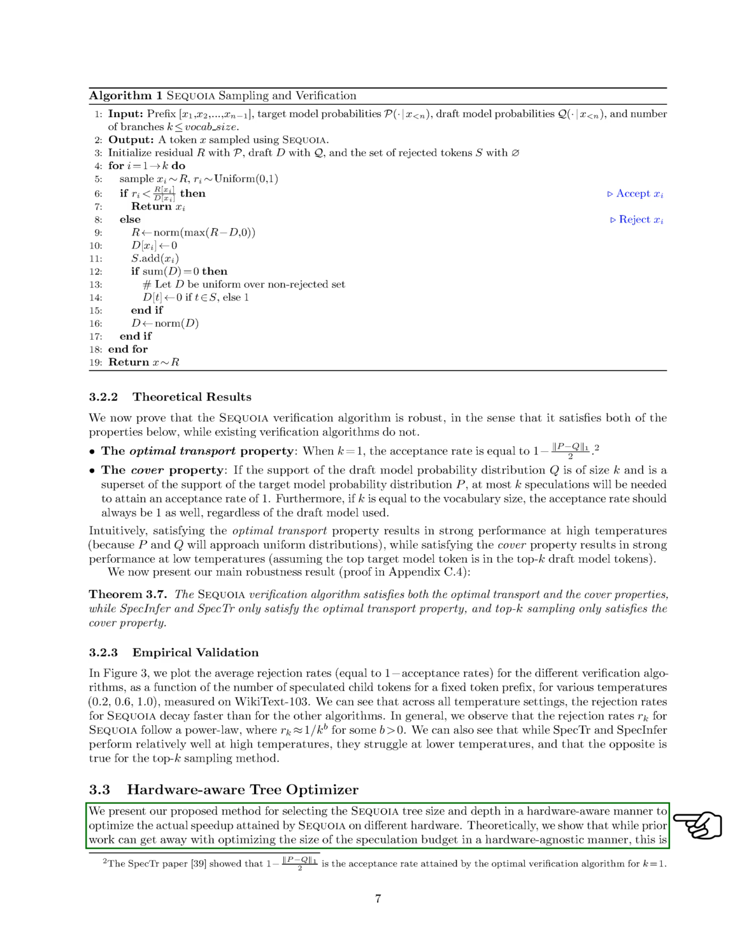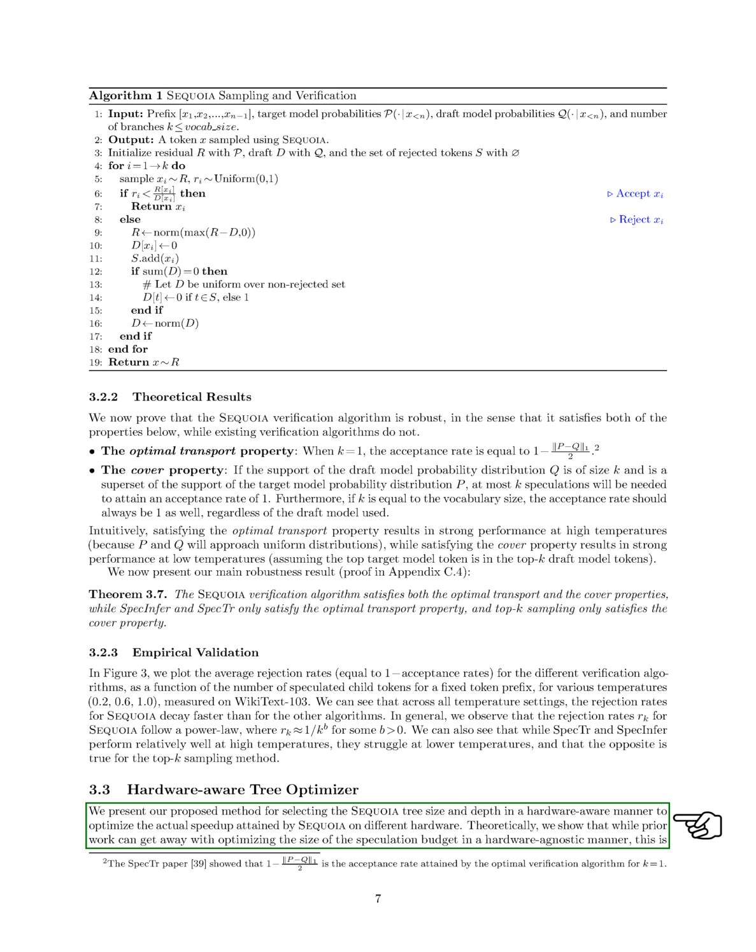Moving on to the hardware-aware tree optimizer, we introduce our method for selecting the optimal tree size and depth for SEQUOIA in a way that considers the specific hardware being used, aiming to maximize the speedup achieved by SEQUOIA. We explain that, unlike previous approaches that could optimize the speculation budget without considering hardware specifics, SEQUOIA requires a hardware-aware approach.